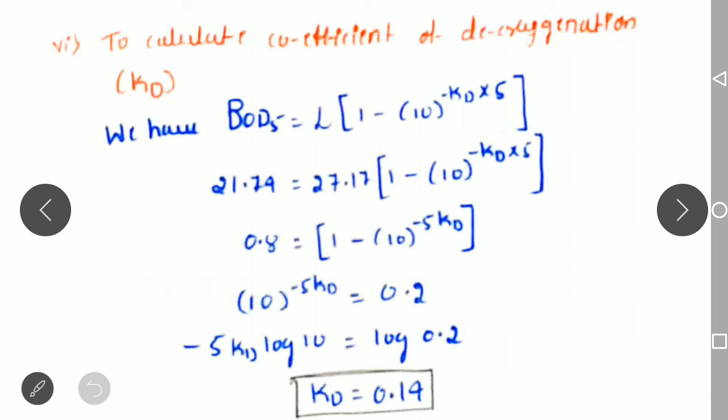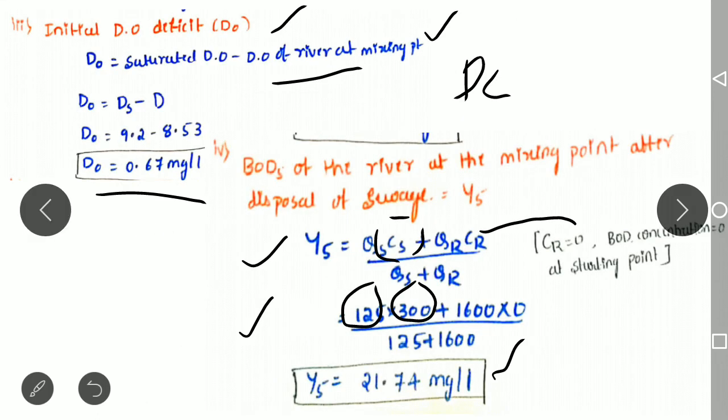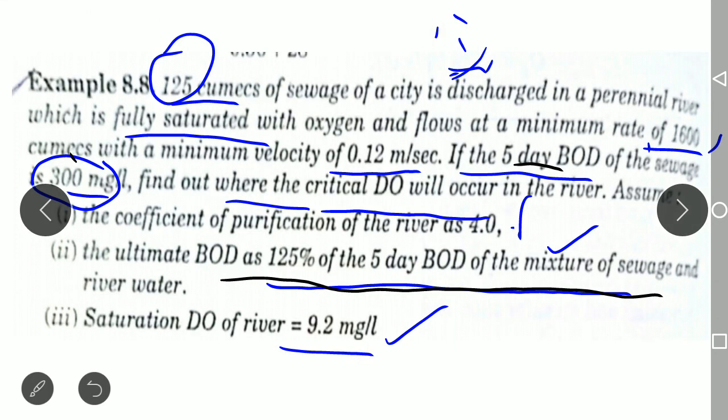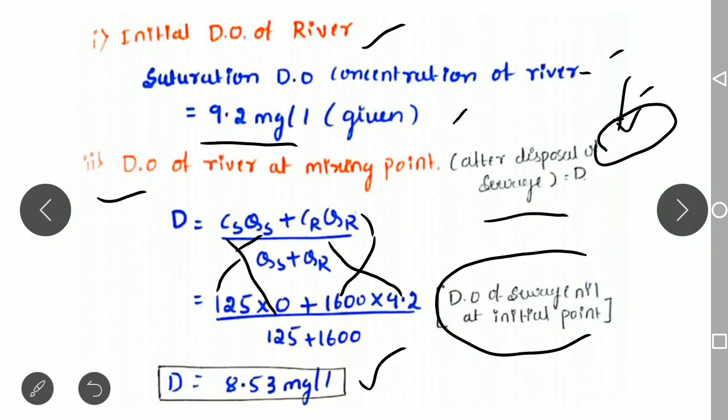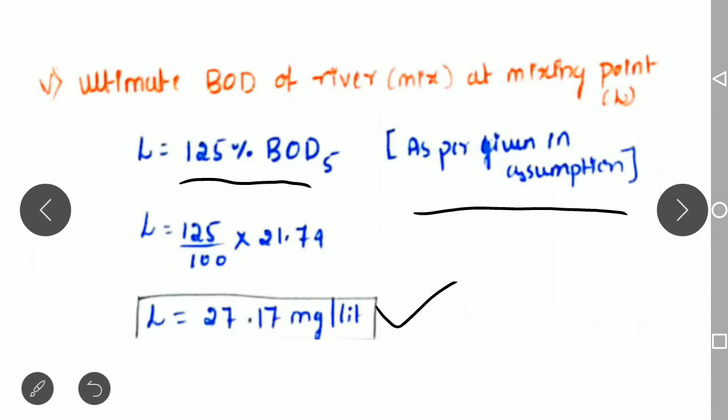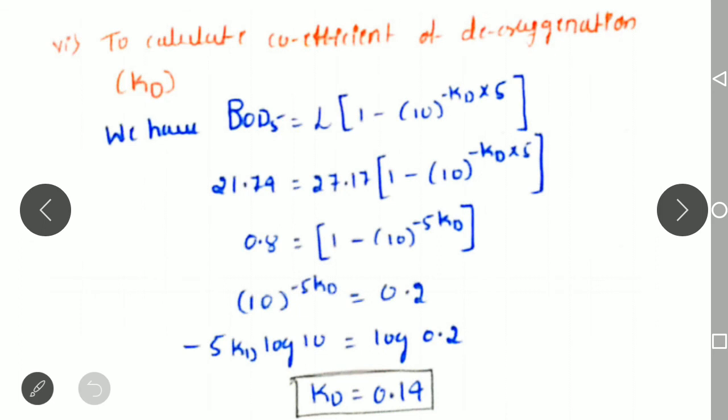Next we need to determine the deoxygenation coefficient because it has not been given in the problem. Just observe that only the coefficient of purification is given. The deoxygenation coefficient is required for determining the critical DO deficit. So to calculate that, we use the standard equation for the ultimate BOD, where L is the ultimate BOD and the other term is the 5 days BOD.